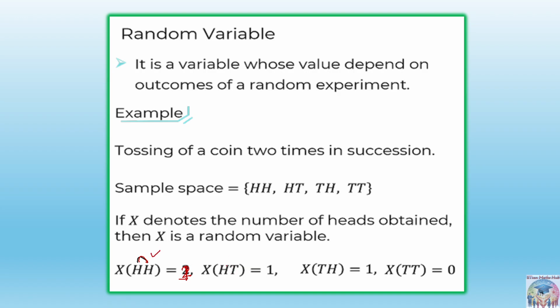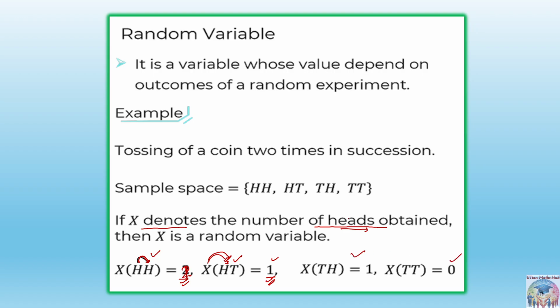Number of heads are 2. So number of heads and tails is here only 1 and 1, so we will assign the value of the random variable as 1 only. Similarly, our random variable is defined as X denotes the number of heads obtained, so we have to see how many heads there are. Here there are 2, so the random variable value will be 2. Similarly in this case 1, in this case 1, and in this case it is 0.